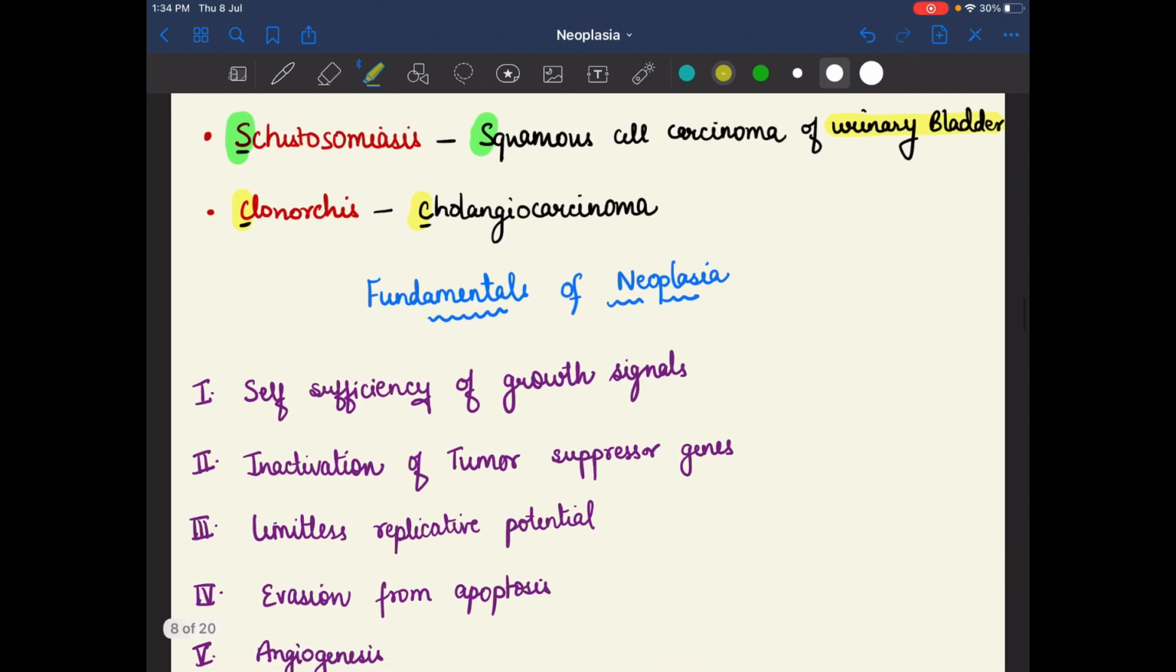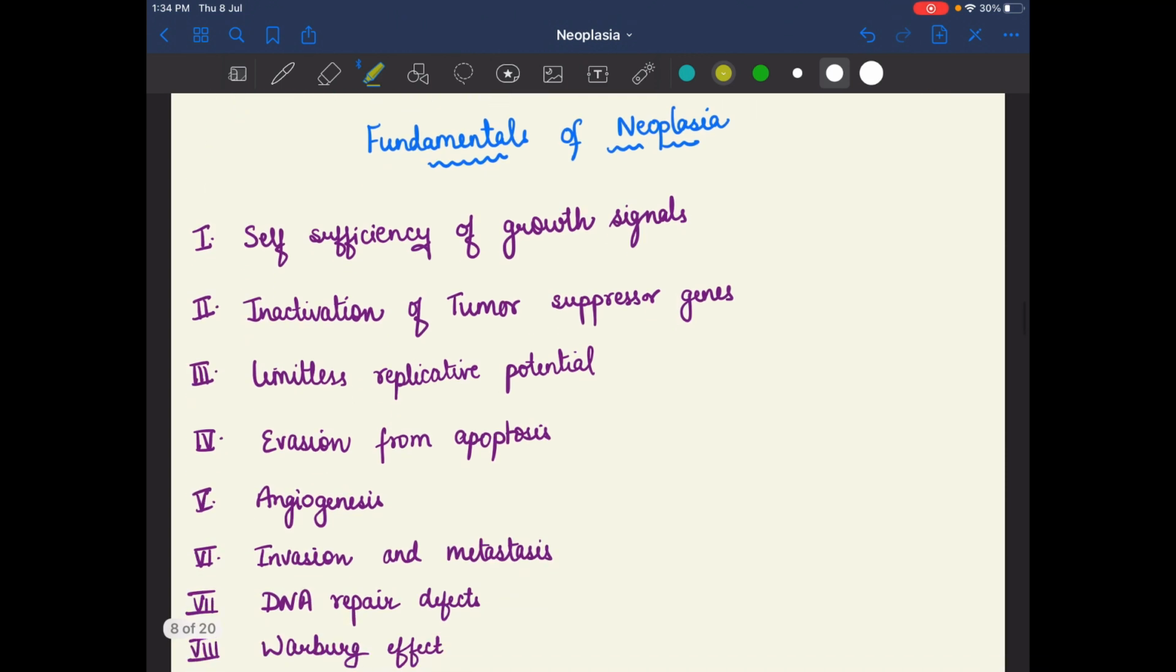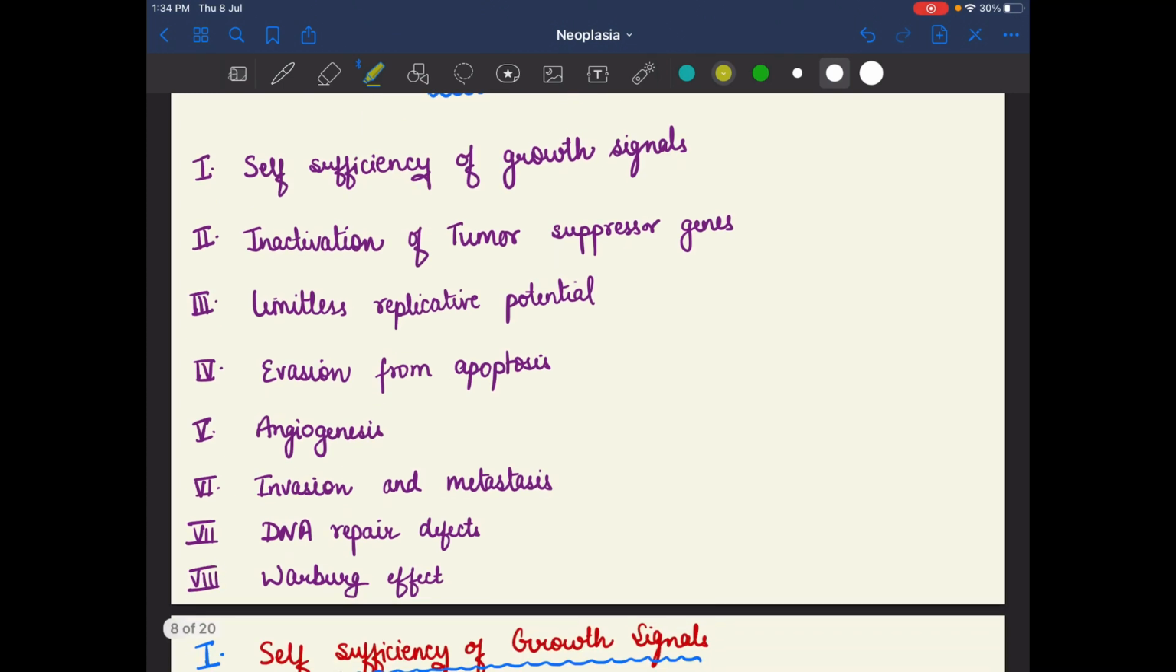Okay. After that, we have the fundamentals of neoplasia. It involves 8 fundamentals of neoplasia. First is self-sufficiency of growth signals. After that, inactivation of tumor suppressor genes. After that, we have limitless replicative potential of the tumor cells, evasion from apoptosis, angiogenesis, invasion and metastasis, DNA repair defect, and the Warburg effect.